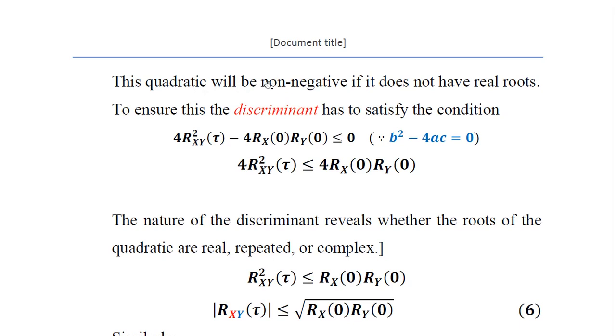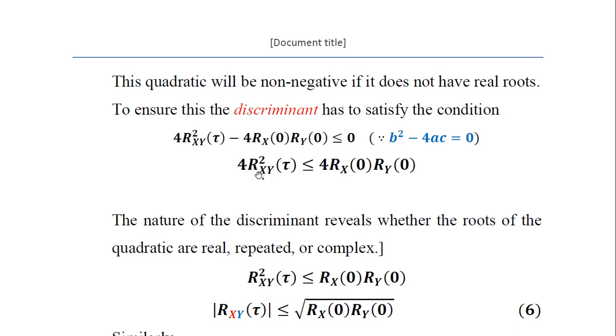So this condition is going to be satisfied by ensuring the discriminant value has to satisfy the following condition: 4 r²xy(τ) − 4 rx(0) ry(0) is less than or equal to 0. The discriminant, representing a quadratic equation, is b² − 4ac. So we use this fundamental and substitute the appropriate correlation functions.